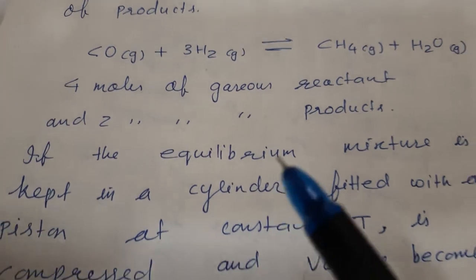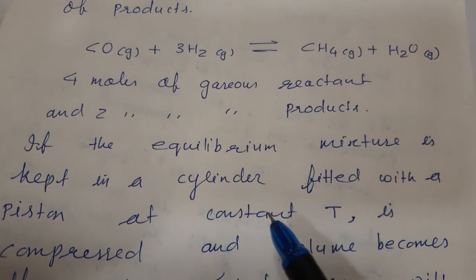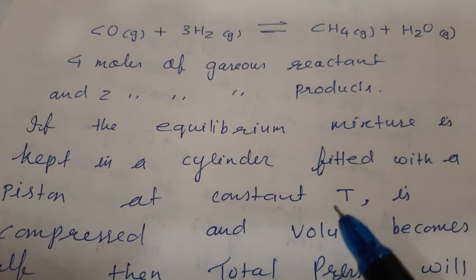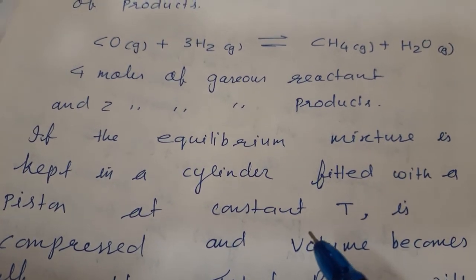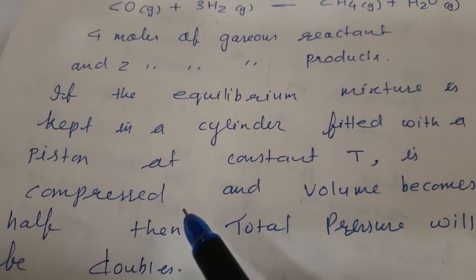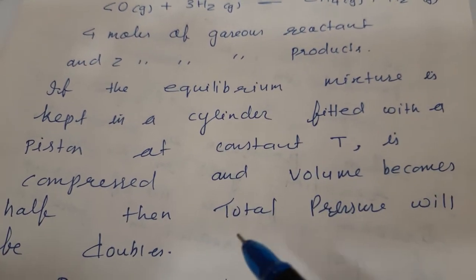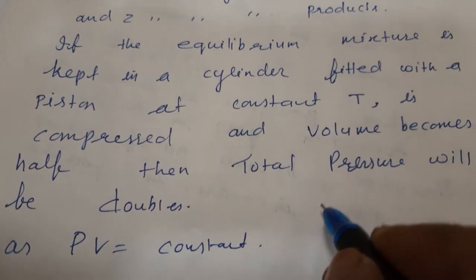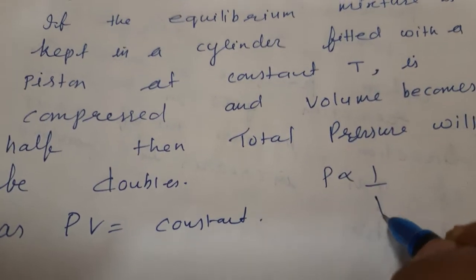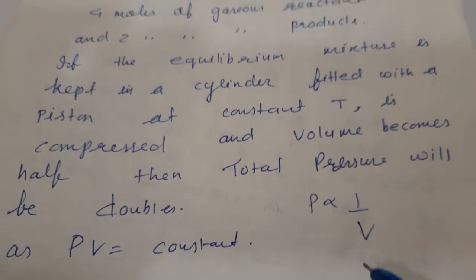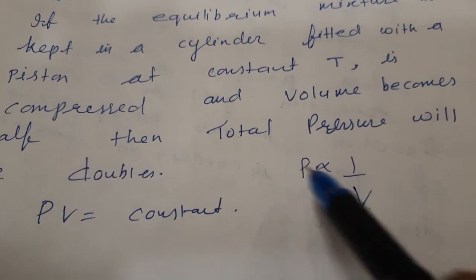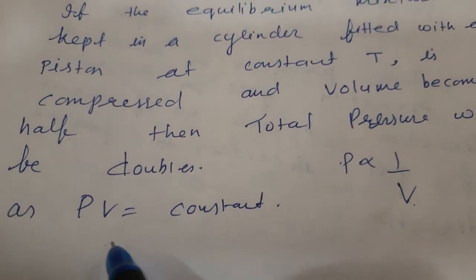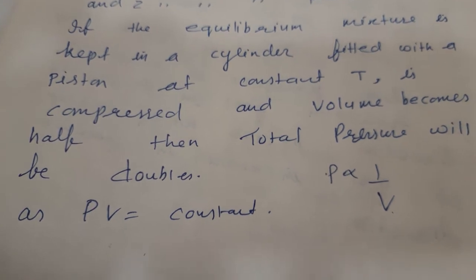If the equilibrium mixture is kept in a cylinder fitted with a piston at constant temperature, and we press it, it is now compressed and the volume becomes half. So total pressure will be double. Why? Because PV is equal to constant, so P varies as 1 upon V. If volume is halved, pressure will be doubled. Correct? So total pressure will be double because we know that PV is equal to constant.